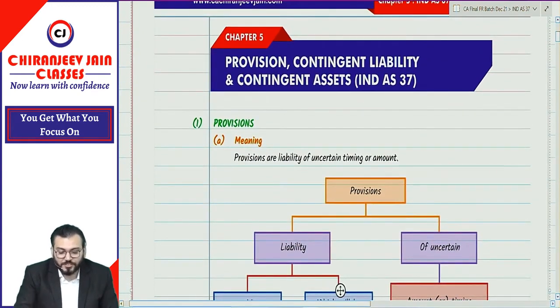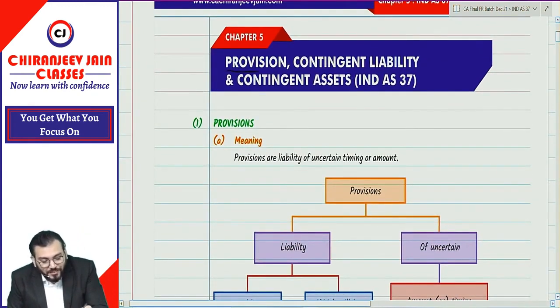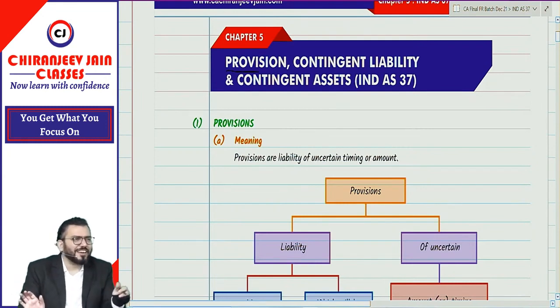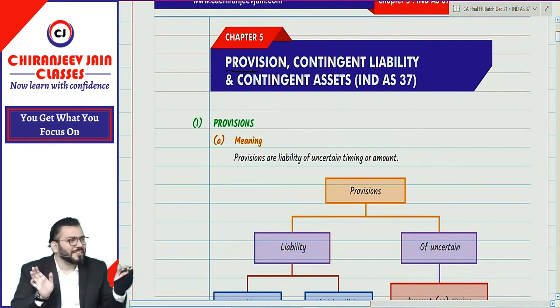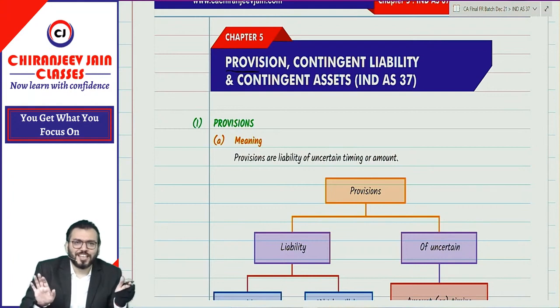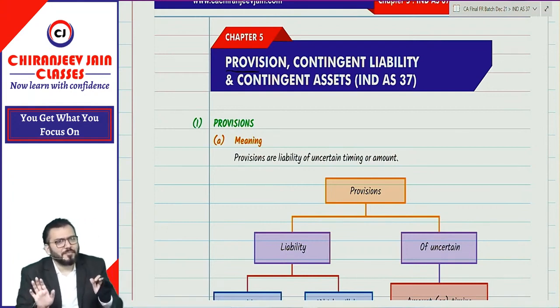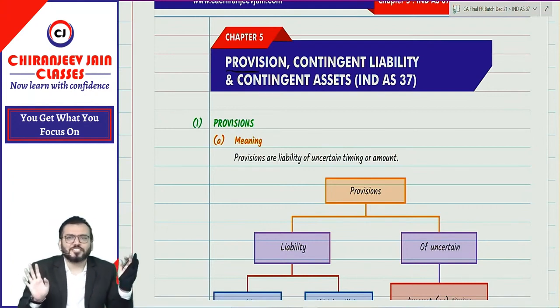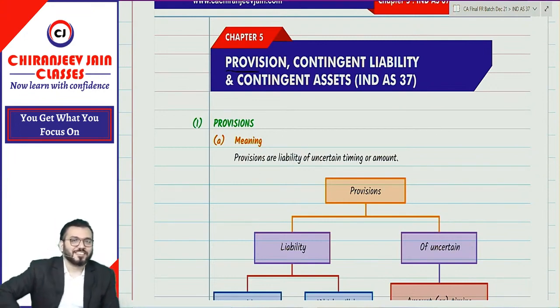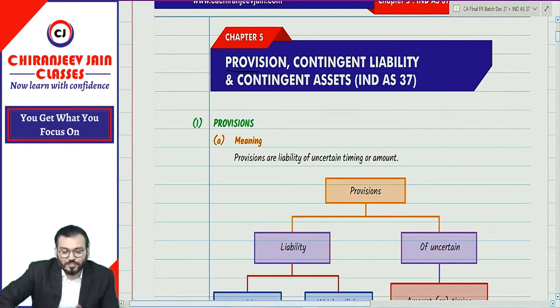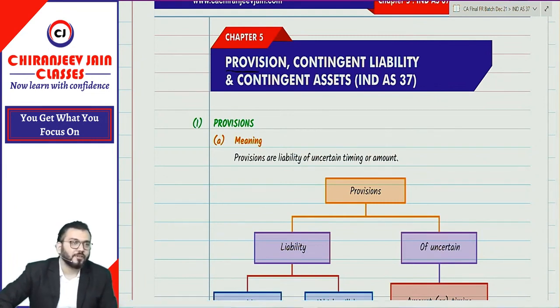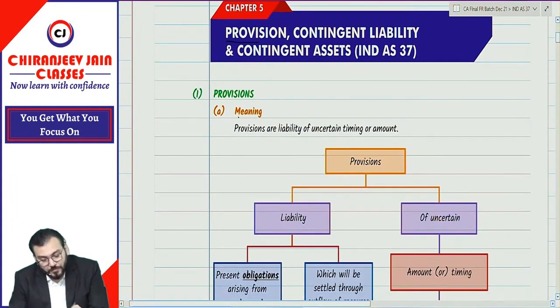Provision, contingent liability and contingent asset. Now can I say you are feeling comfortable, because now you have an idea about provision, contingent liabilities and contingent assets? Whenever I use provision, you will understand we are discussing liability. Correct now? So provision, contingent liabilities, contingent asset as per Ind AS 37, corresponding AS is AS 29. Correct? What is the meaning of provision?